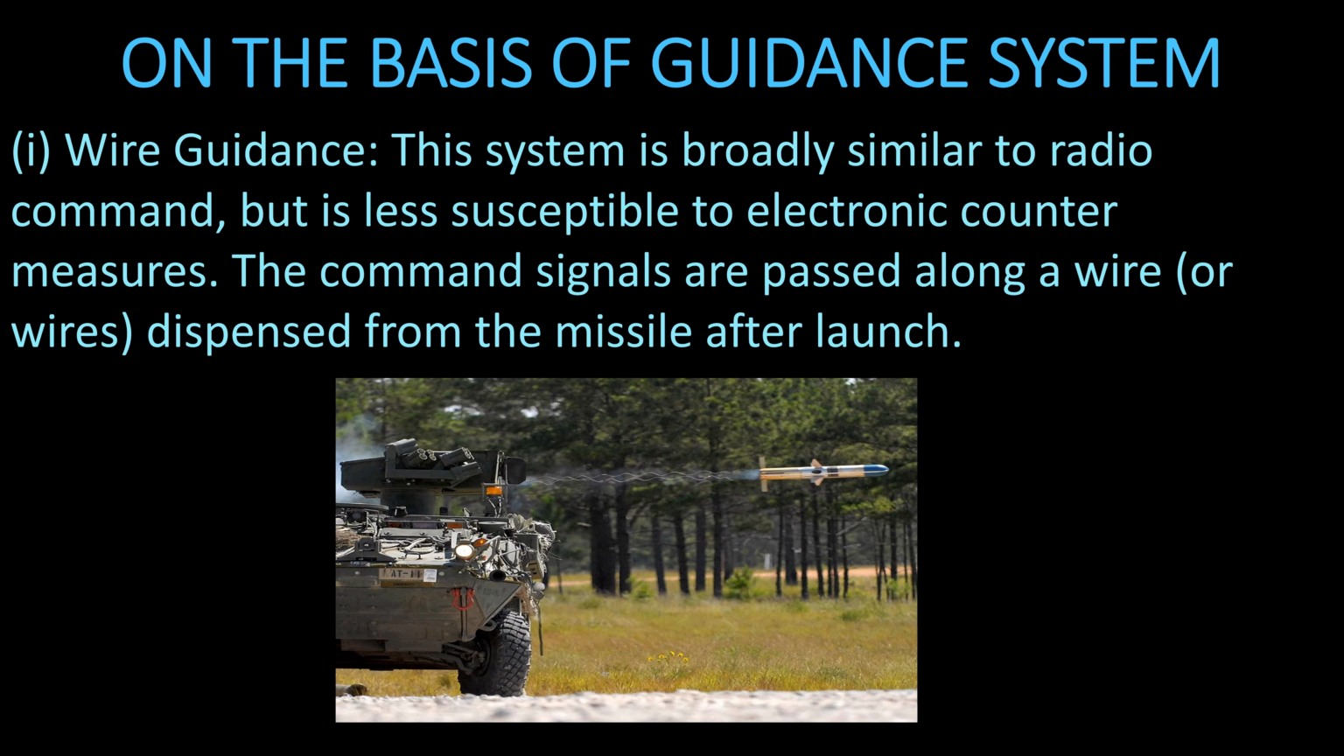On the basis of guidance system, there is wire guidance, command guidance, terrain comparison guidance, terrestrial guidance, inertial guidance, beam rider guidance, laser guidance, and RF and GPS reference. The first guidance system is wire guidance. The wire guidance is broadly similar to radio command but is less susceptible to electronic countermeasures. The command signals are passed along a wire dispensed from the missile after the launch, as shown in the figure.